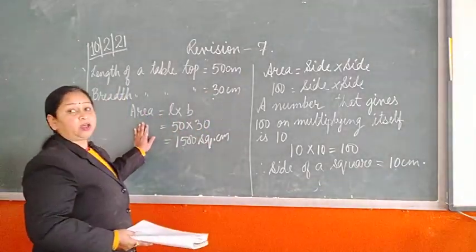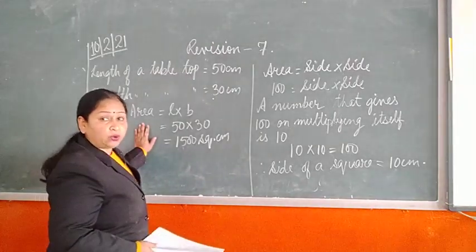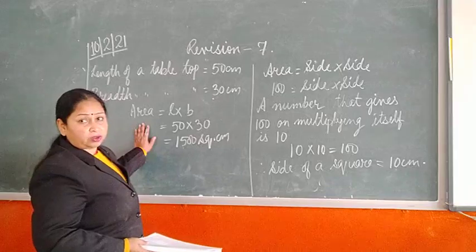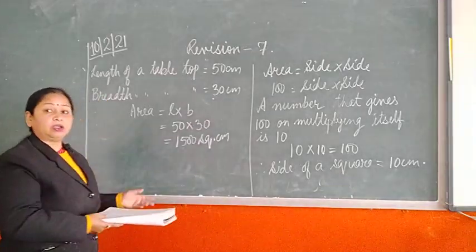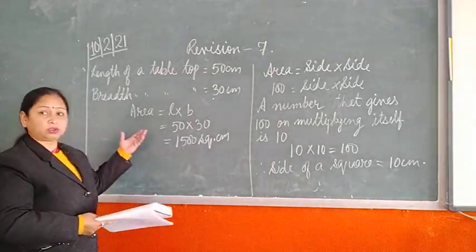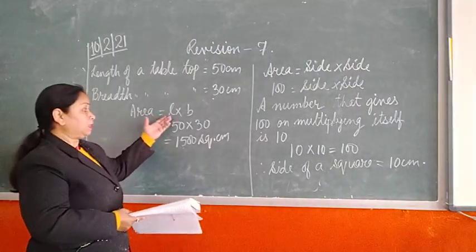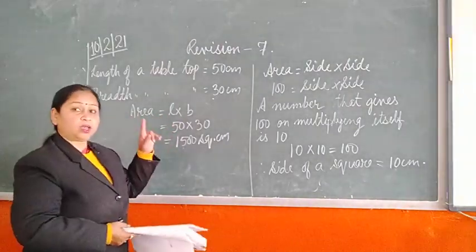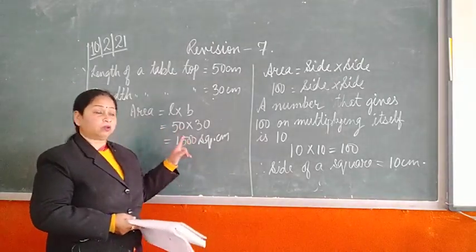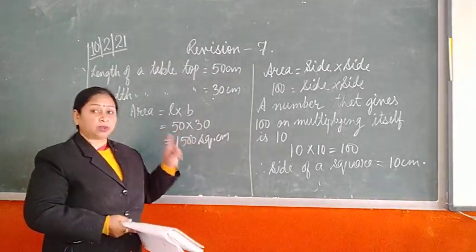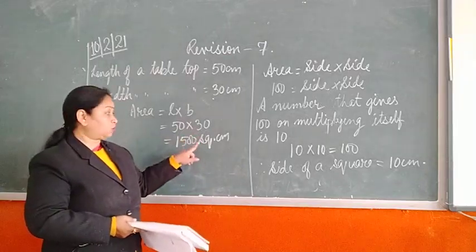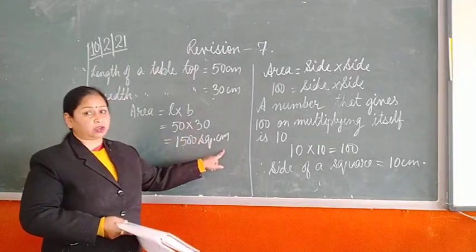So area for a rectangle, how do we know it is a rectangle? When you see the dimensions are different, here 50 and 30 is given, dimensions are different, then of course it is a rectangle. Length multiplied by breadth, you will get your answer. Yes, while writing down the answer for this, we are writing for area, so the unit will be square centimeter.